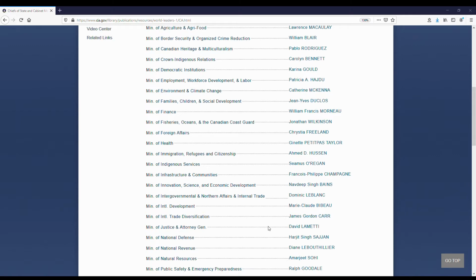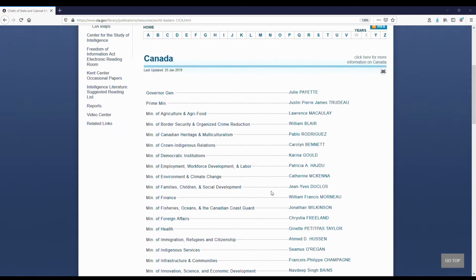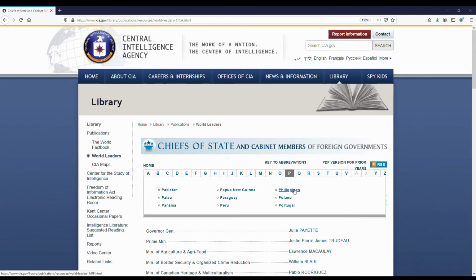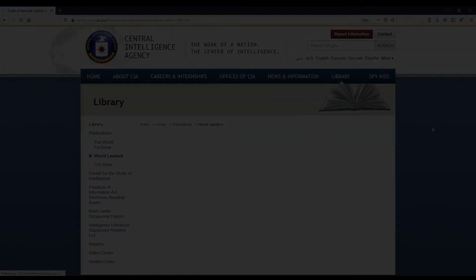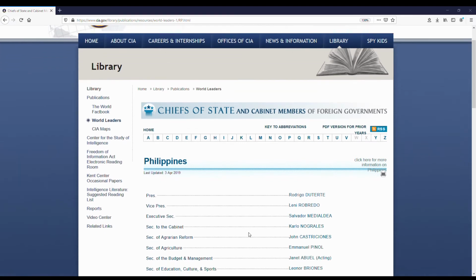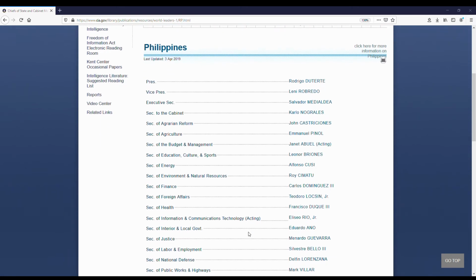What is interesting about this compilation by the CIA is we get to see the differences in the structure of government and official titles between nations. So let's try a different country. Let's say the Philippines. We go to letter P and press the Philippines. Unlike Canada, the Philippines does not have a Governor General or a Prime Minister. Instead, we have a President and a Vice President, Rodrigo Duterte and Leni Robredo. Scrolling further down, we can see the rest of the Philippine cabinet.